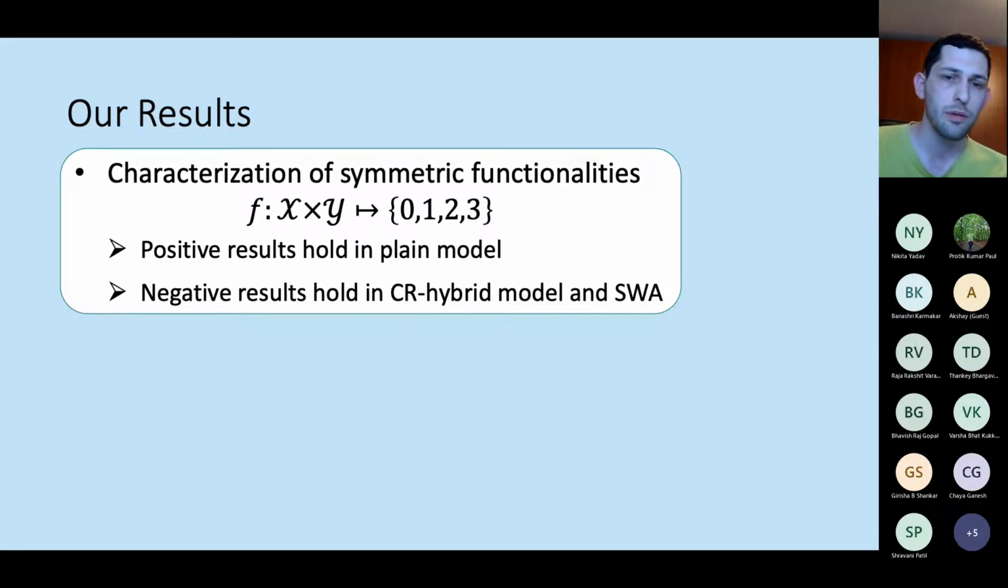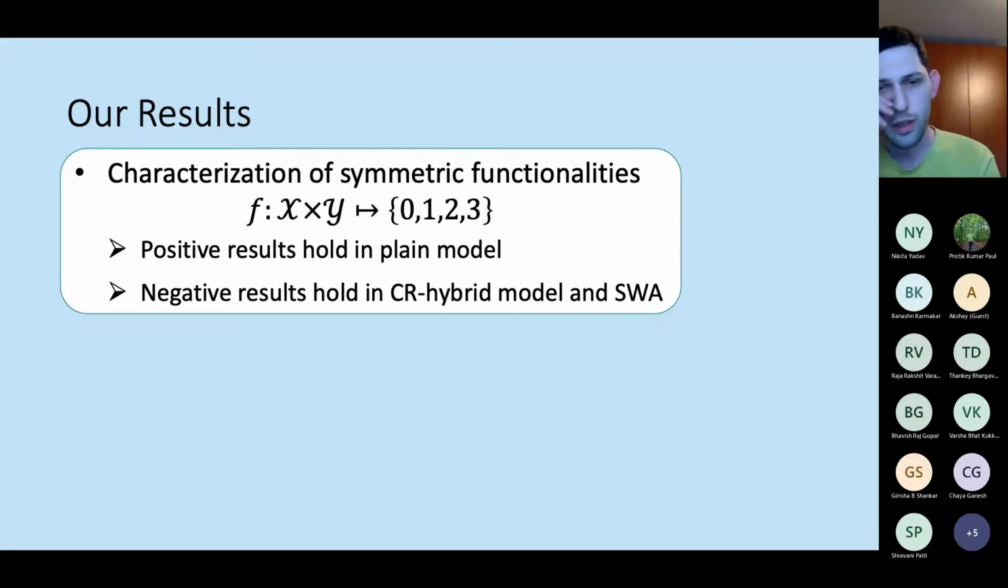And interestingly, we show that our positive results also hold in the plain model, where the parties have no access to correlated randomness, while the negative results hold in the correlated randomness model, and they also rule out security with abort, just like Ishai et al.'s result I showed you on the previous slide.